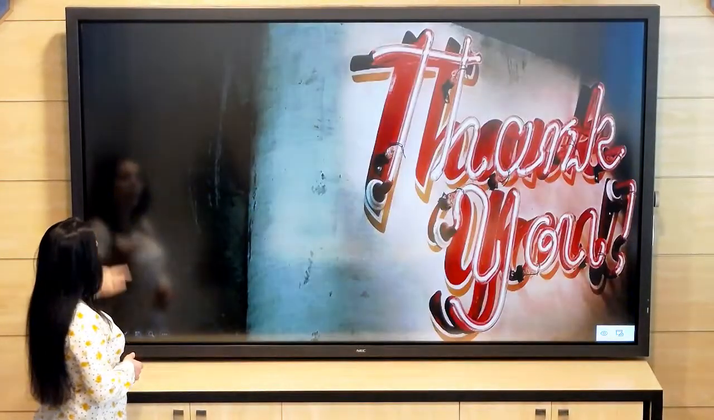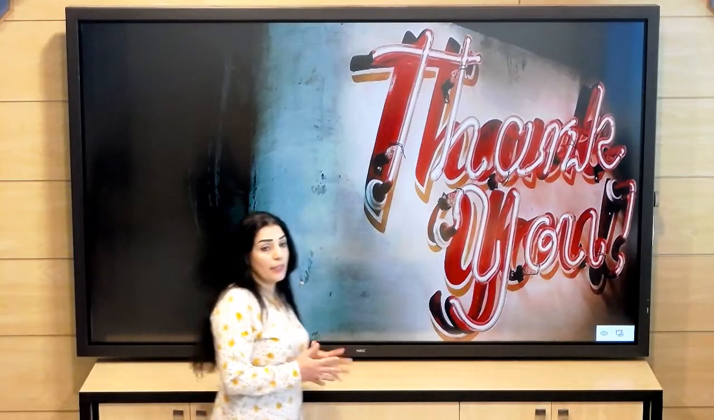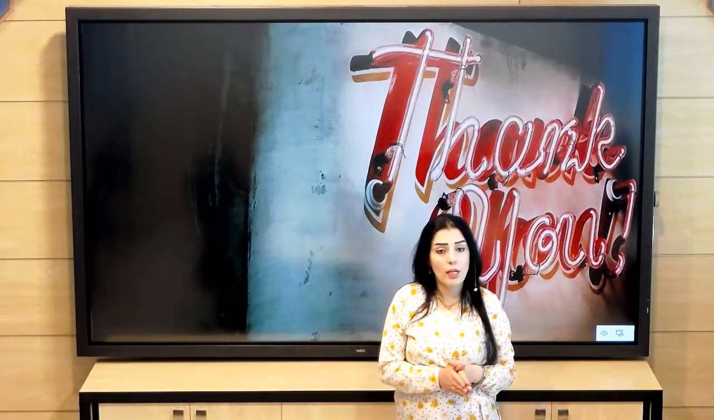So please pay attention to the modal verbs because they are followed by verb 0.